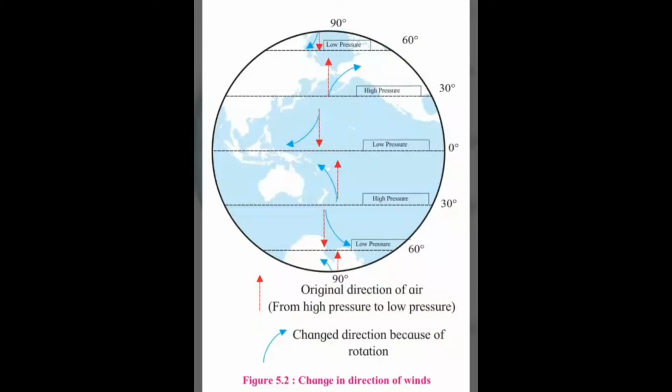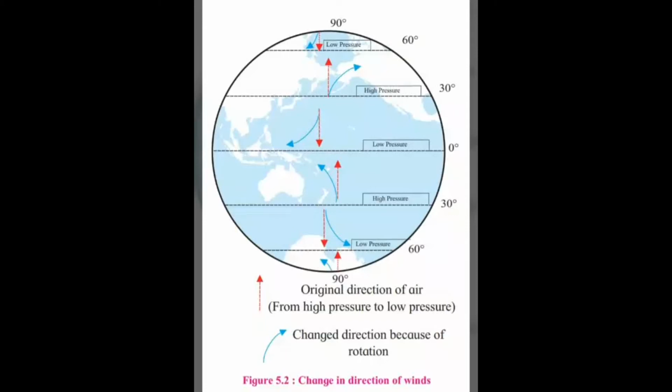The extent of the difference in the air pressure affects the velocity of the wind. If there is less difference in the pressure, winds blow with less velocity. Winds blow with greater velocities if the pressure difference is greater. Wind speed also varies. Wind velocity is measured in the units of knots or kilometers per hour.